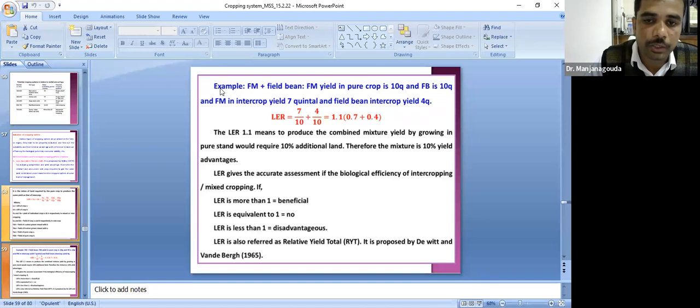This relative yield total was proposed by De Wit and van den Bergh in 1965. The scientists who have given these cropping assessment techniques are very, very important from your examination point of view. They will ask this for your ICAR exams, JRF, SRF, NET, ARS.